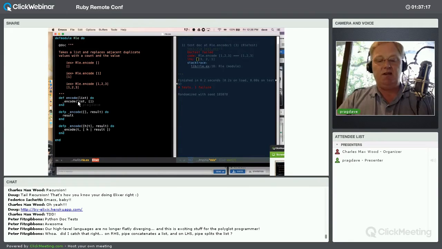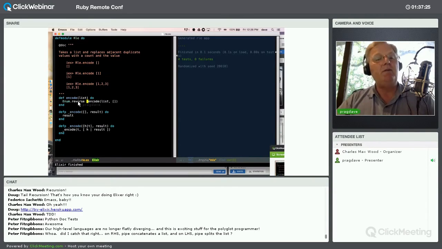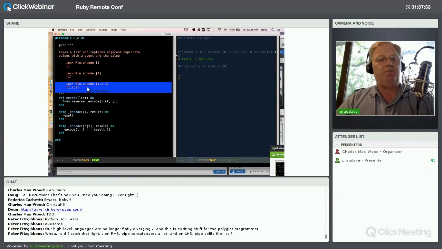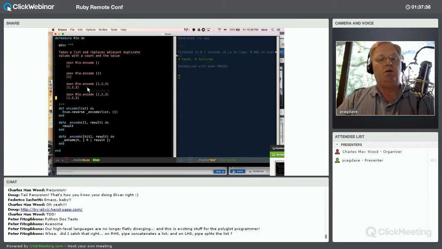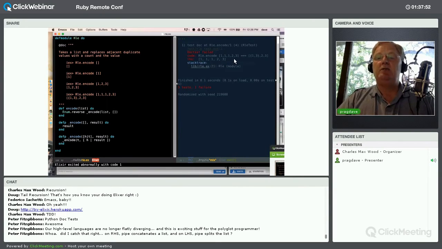And to do that, I can say Enum.reverse encode the list. And now my test passed. Okay, so I have my basic test of the non-duplicated lists working here. So let's do a little bit more. Let's add some duplication. So let's go 1, 1, 1, 2, 3. And what I'm hoping to get out of here is the tuple 3 1s followed by 2 followed by 3. And that's not going to work because it's not handling duplication at the moment. All it's going to do is to take the list and copy it.